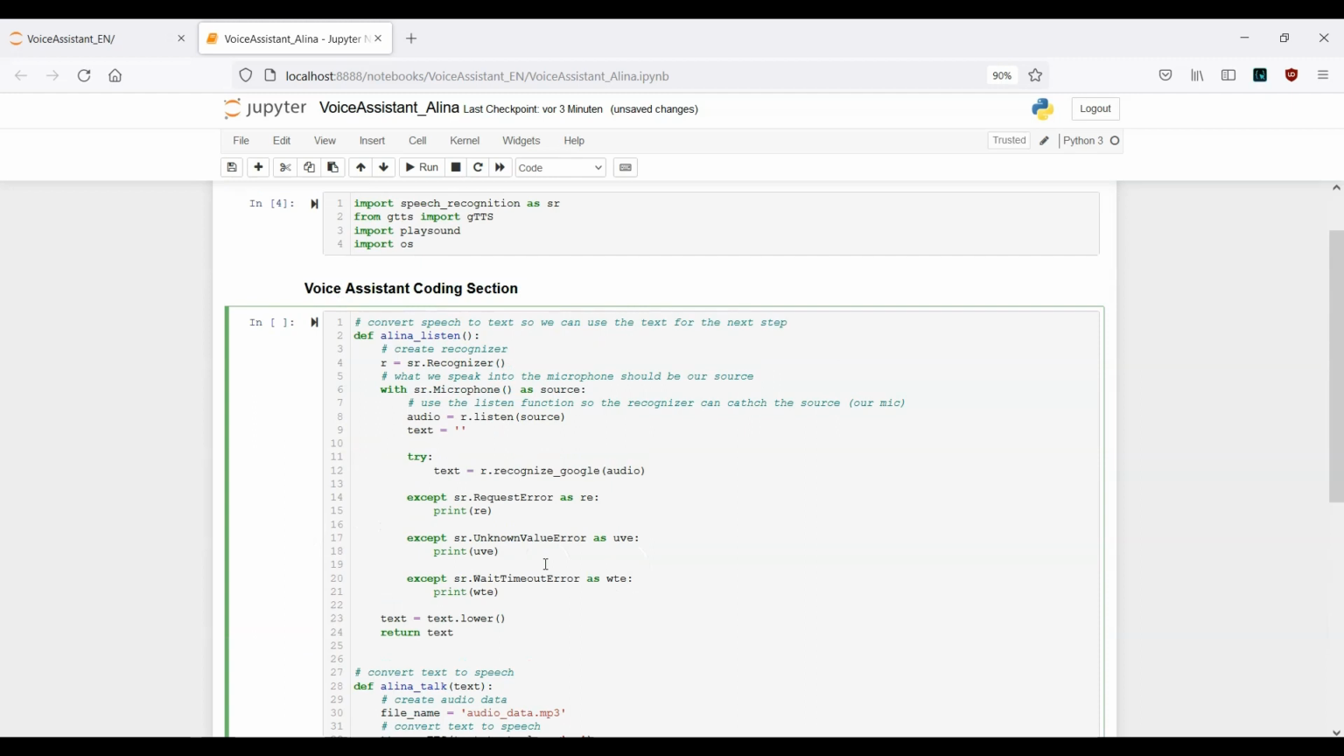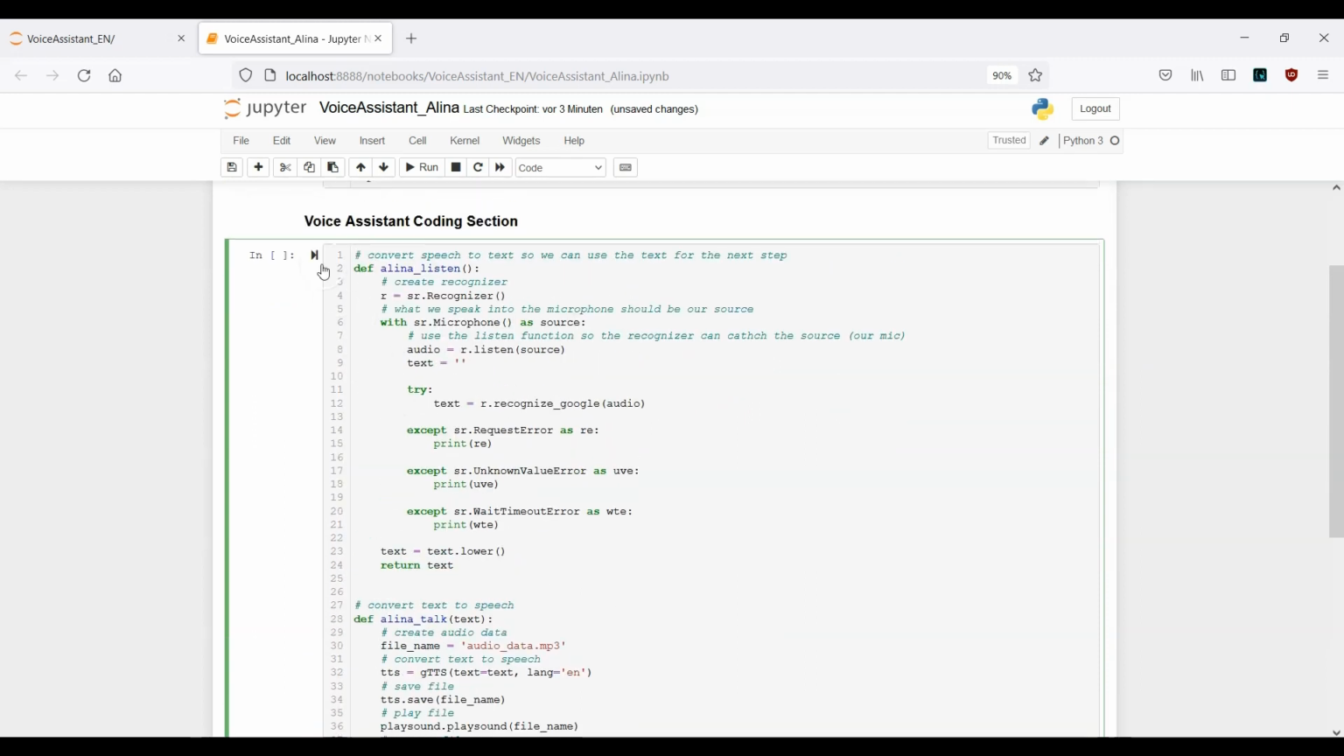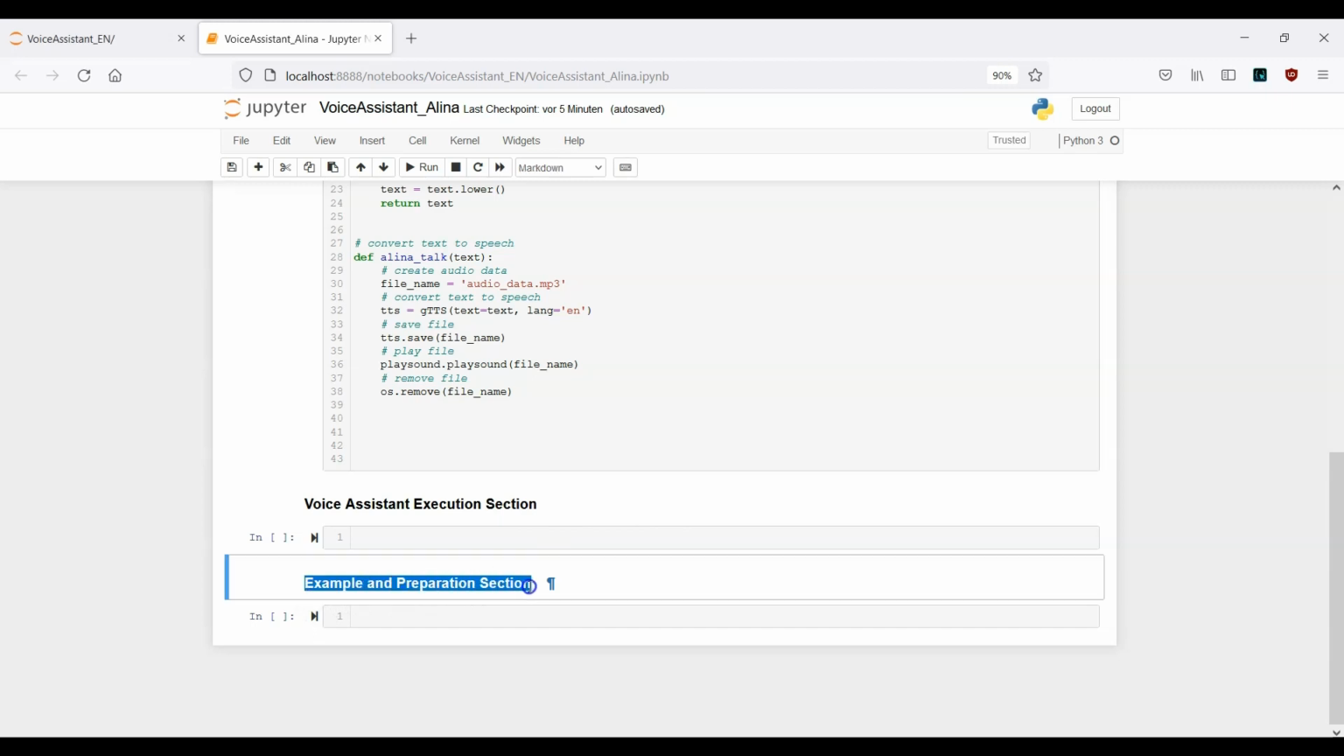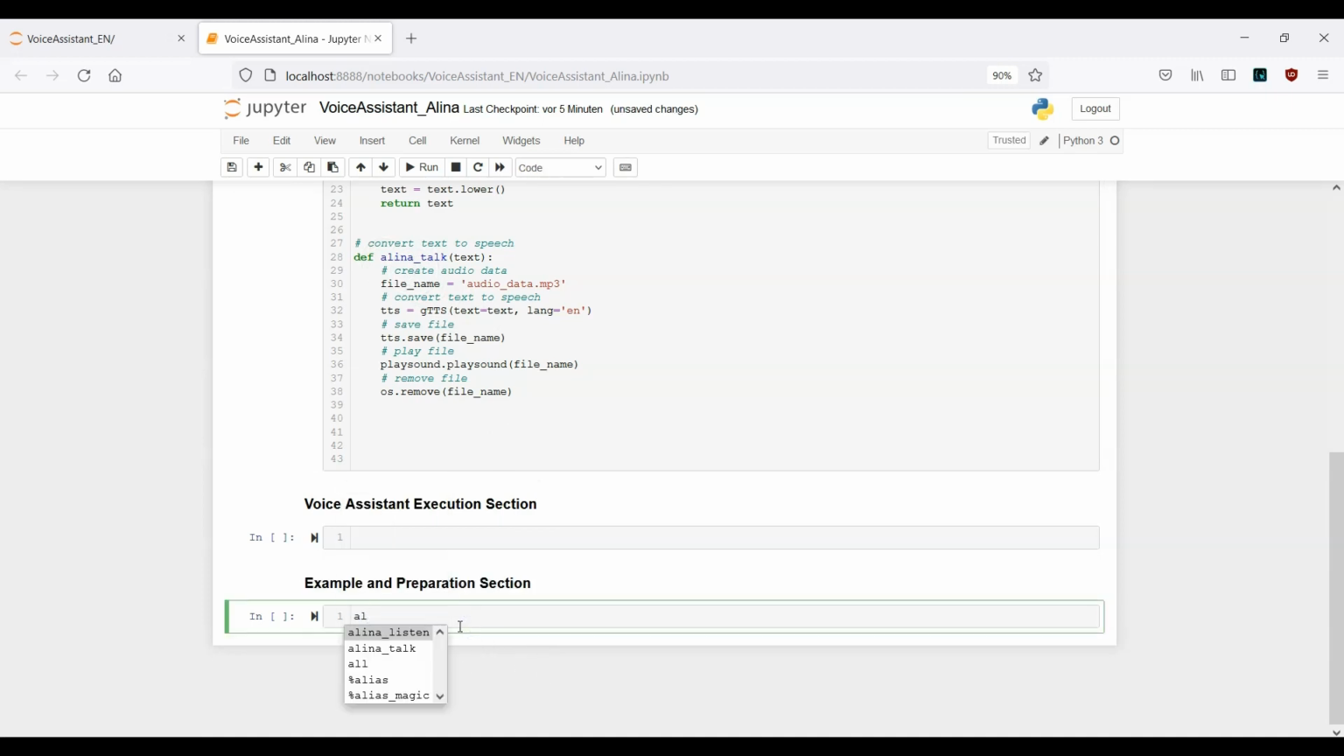Now let me just run this cell here. Let's see what happens. We don't have an error message. This looks actually fine. And now in the next step, what we have to do is create a reply function. And before we actually create this reply function, we can make use of our example and preparation section, and let's see how this Alina talk function actually works. Okay, so let's go ahead and make use of it.